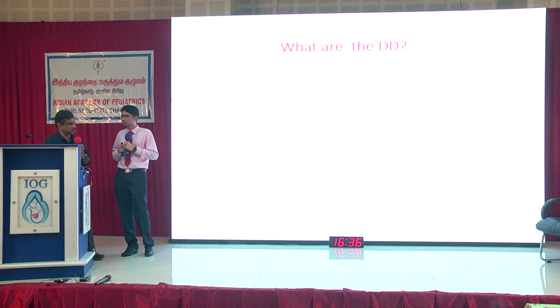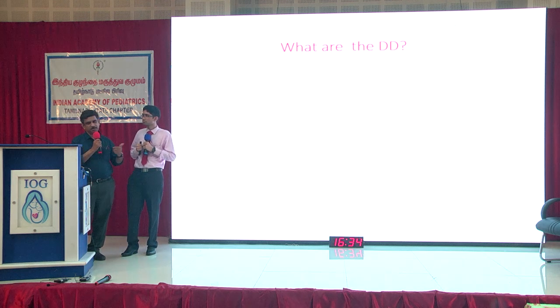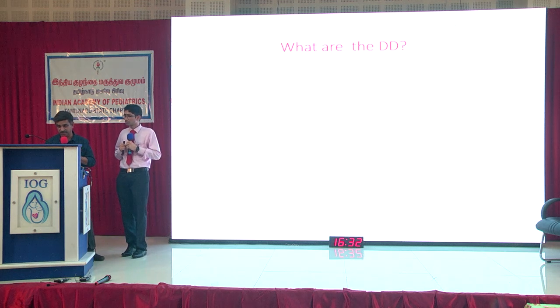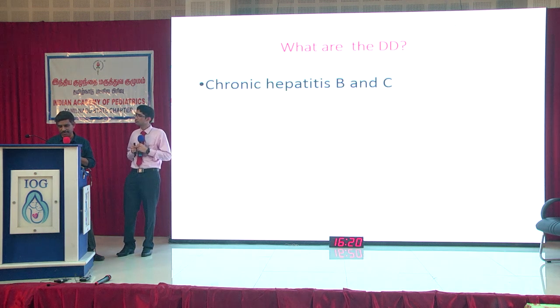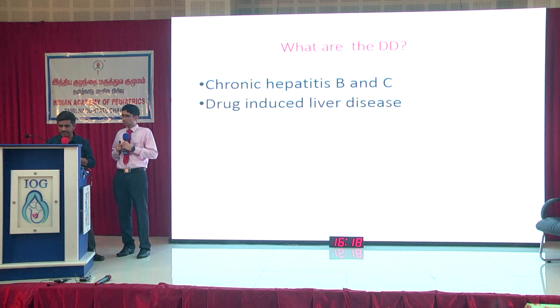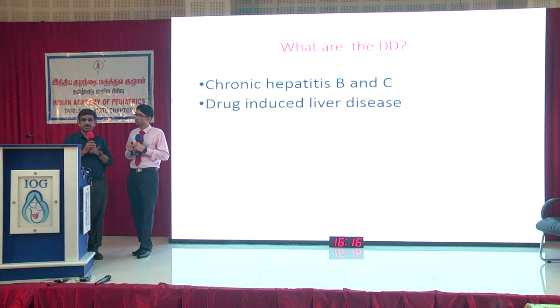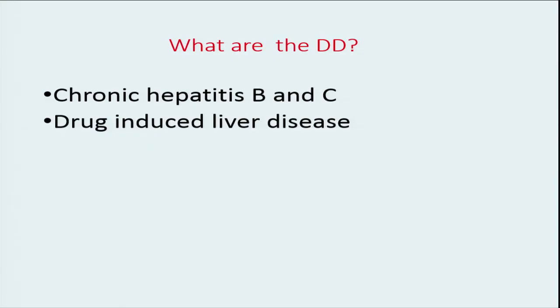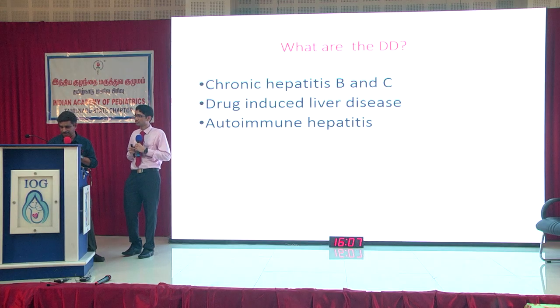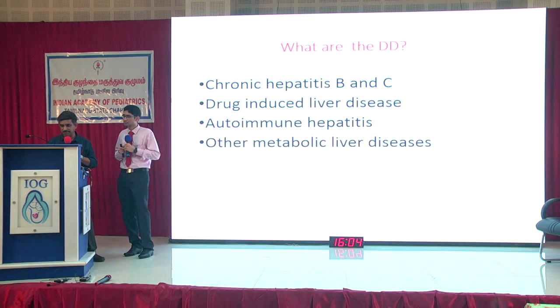What are the differential diagnoses? Do you think that it's only Wilson disease? Can it be any other disease? What are the conditions which come in the differential diagnosis? Suppose there is no KF ring. What is the most common condition to be ruled out? That is infection. Which infection? That is chronic hepatitis B. Chronic hepatitis C is very rare, but always think of chronic hepatitis B. Drug-induced, never forget about drug-induced liver disease, especially in places like Tamil Nadu, where indigenous drugs are very popular. Even in Kerala, indigenous drugs are very popular. Autoimmune hepatitis, never forget about autoimmune hepatitis and various other metabolic liver diseases.